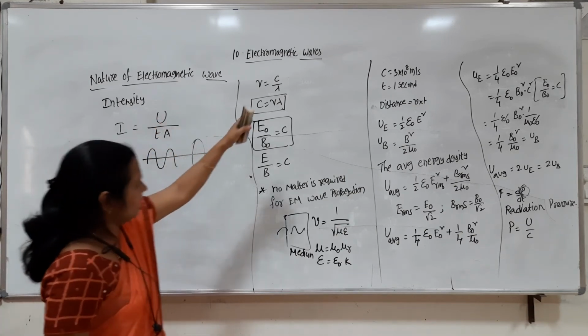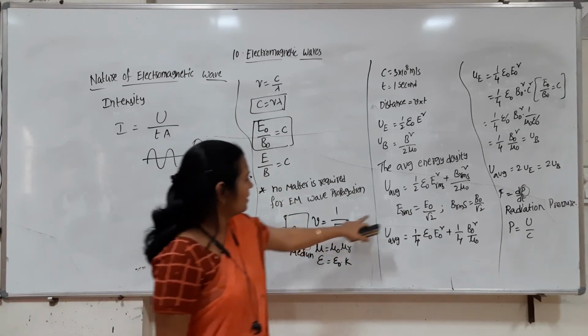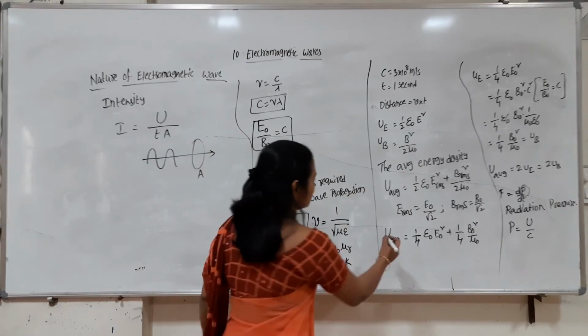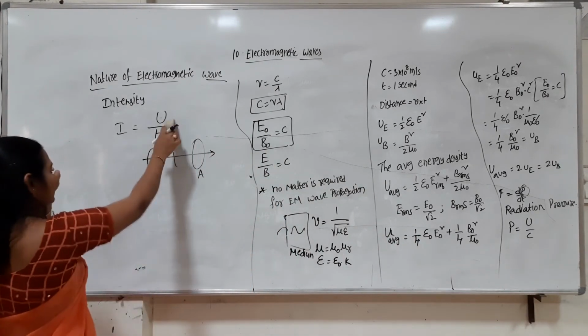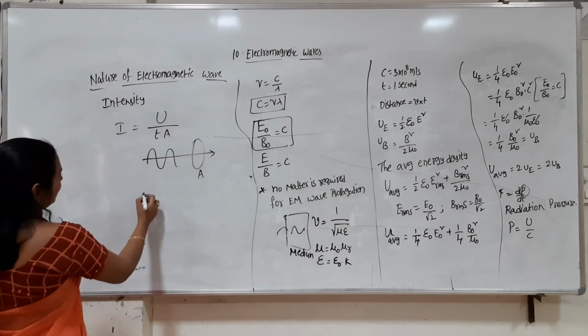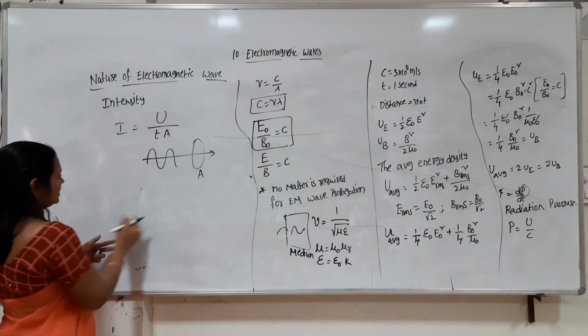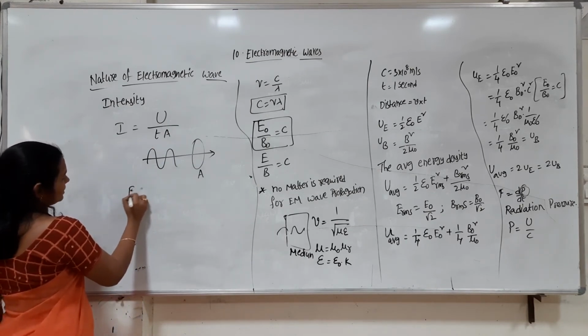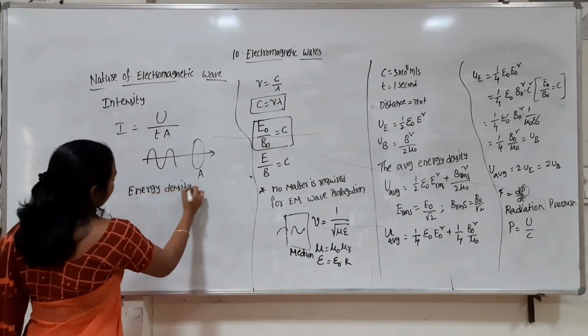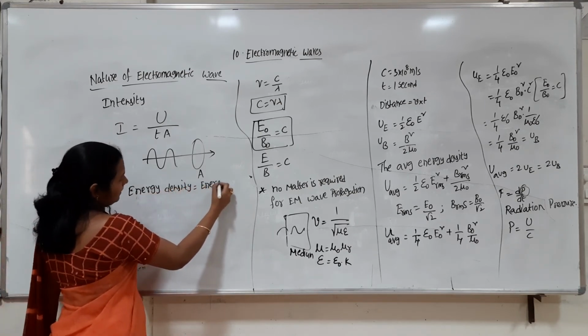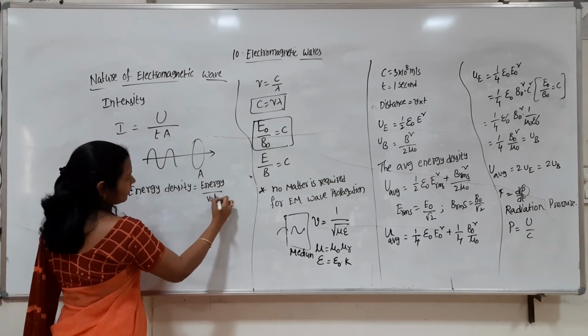So till now what we considered is small u, which indicates the energy density, but here we consider the total energy. So what is energy density? Energy density is nothing but energy per unit volume, right?